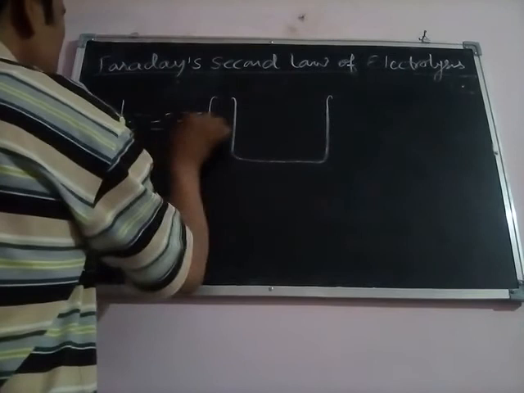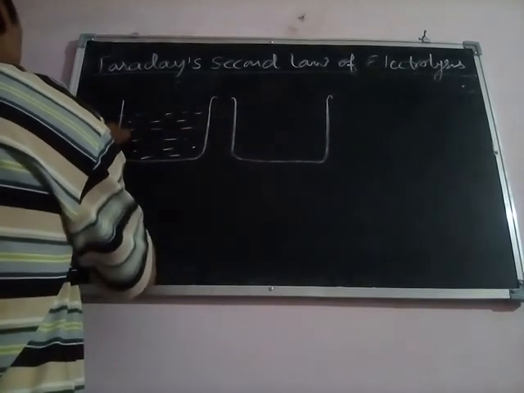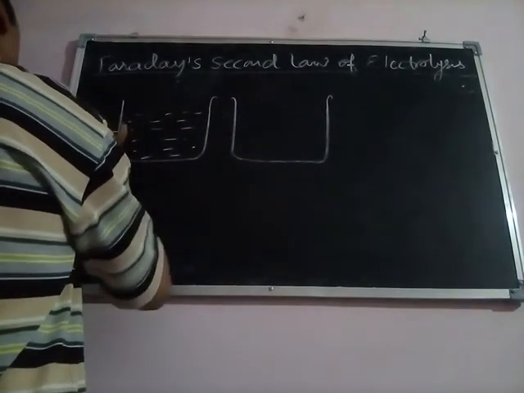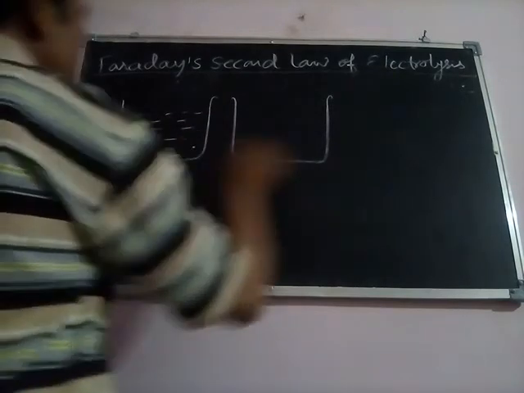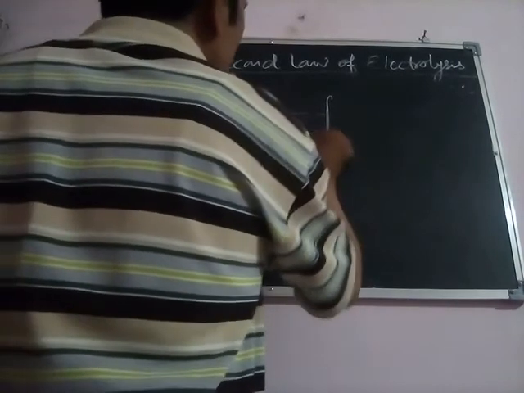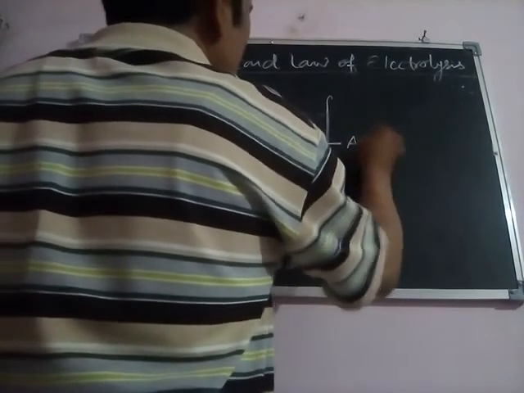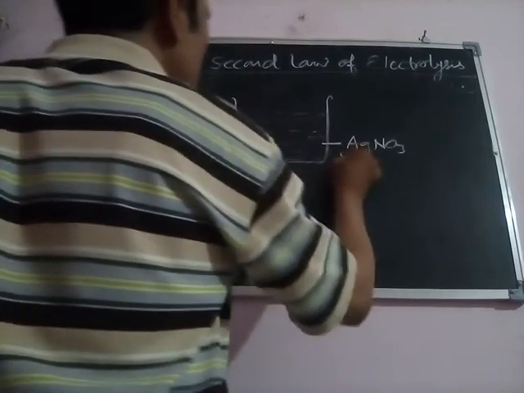Here this is the CuSO4 solution, and here this is the solution of silver nitrate, AgNO3 solution.